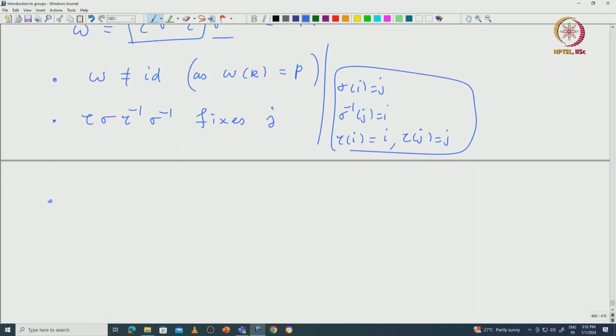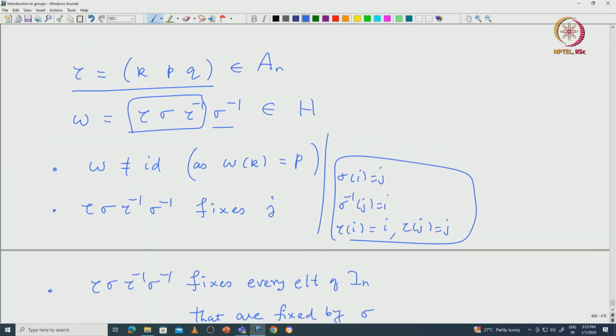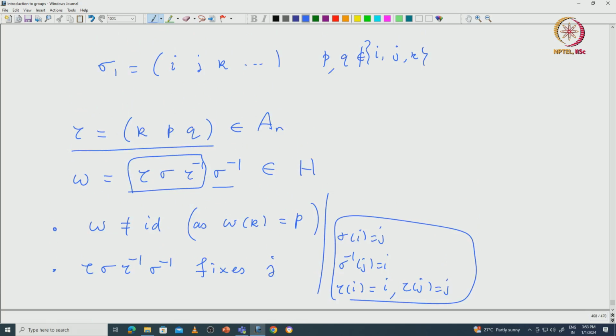Moreover, tau sigma tau inverse sigma inverse fixes every element that is fixed by sigma. That is again not hard to see, because once sigma fixes some a, then sigma inverse of a will be a, and tau must fix that a because of the way we constructed tau.